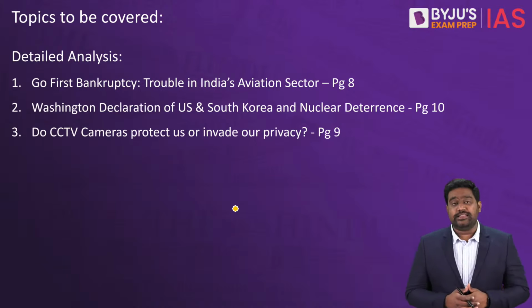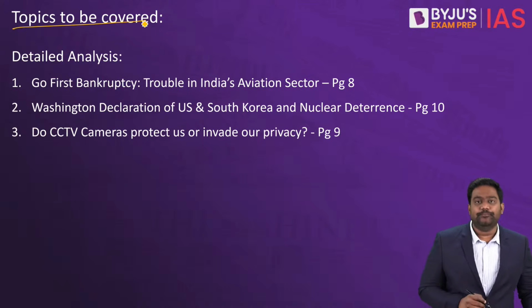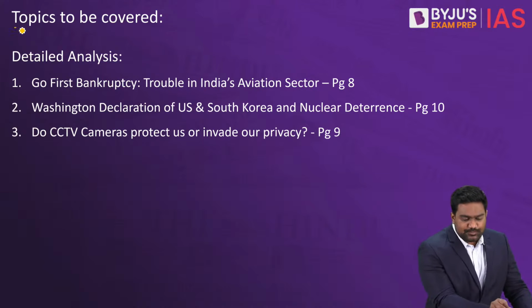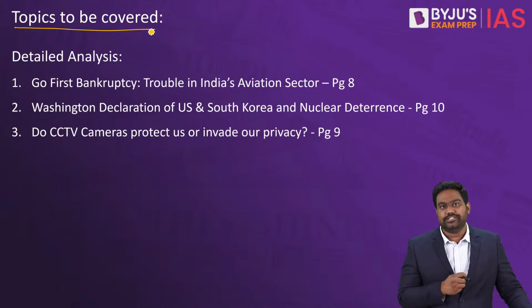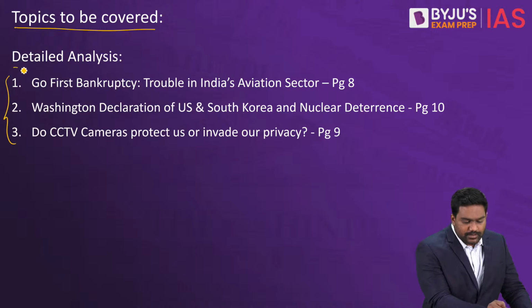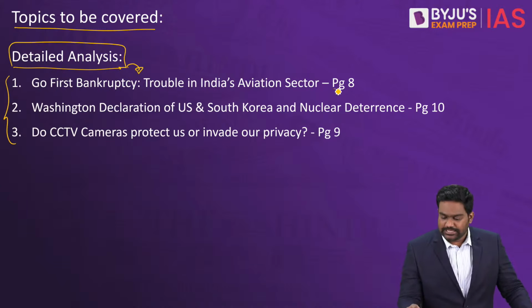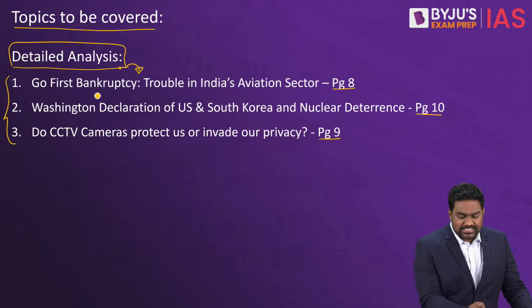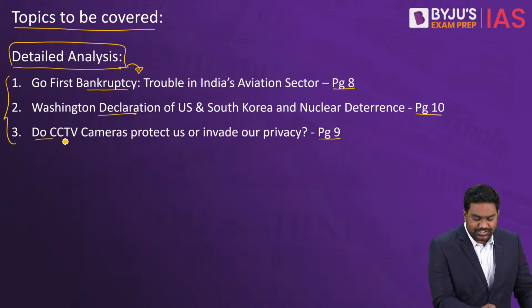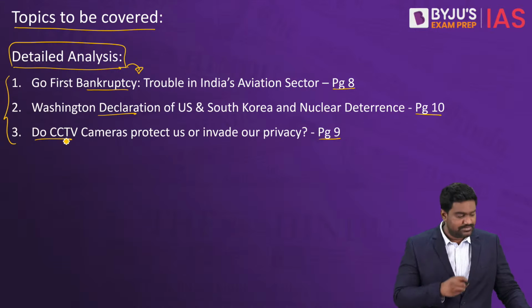Now let's begin the analysis of today's The Hindu newspaper by looking at the topics we're going to cover today. In today's newspaper, in the Delhi edition, we actually have a number of interesting and important articles. I have chosen 3 big columns for a detailed analysis. They are from page number 8, 9 and 10. They deal with various subjects like Indian economy, international relations, polity and internal security. So let's have a detailed discussion on these topics so that it will help you both in prelims and mains.